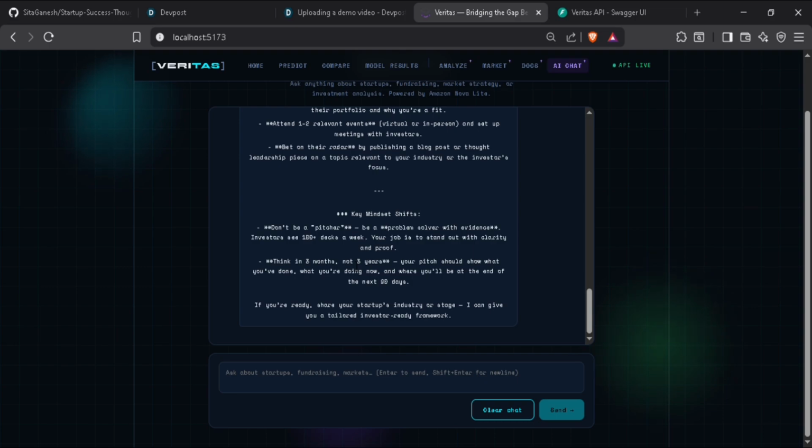Yeah, that's the final recap. Veritas bridges predictive ML and strategic AI reasoning. And finally, it helps move from raw startup data to investment-grade decisions quickly and transparently.